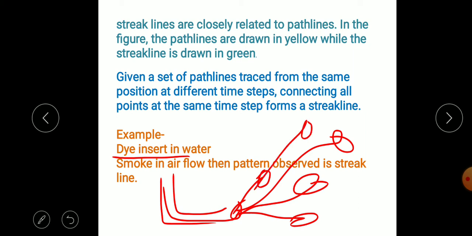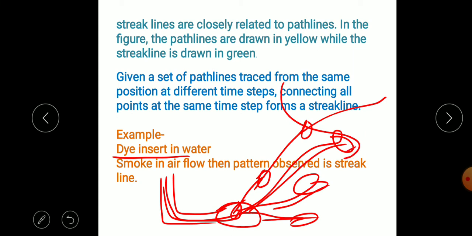So all particles come from a single point and follow different paths; that is unsteady flow. So the locus of all these points at a given time, if we draw a line at a particular time, is the streak line.